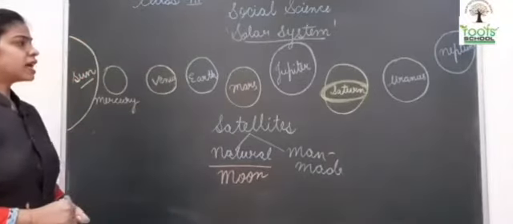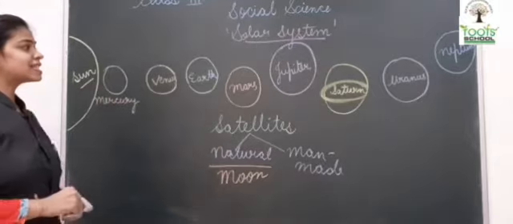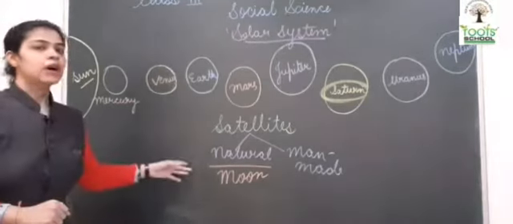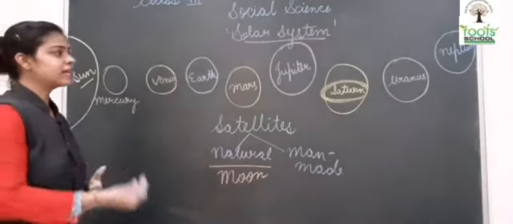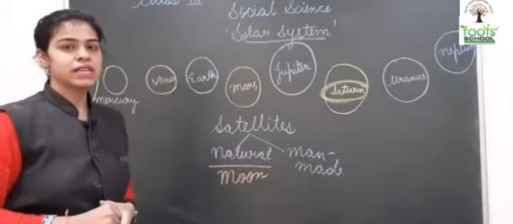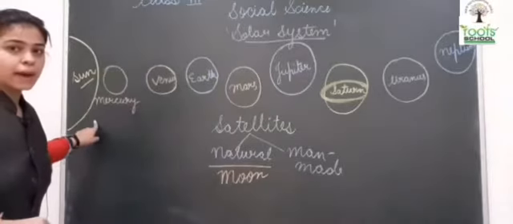Now we are going to study their characteristics, their properties, which planet has how many natural satellites, and what color they are. We will study all the features and characteristics of these planets as well as the central star.